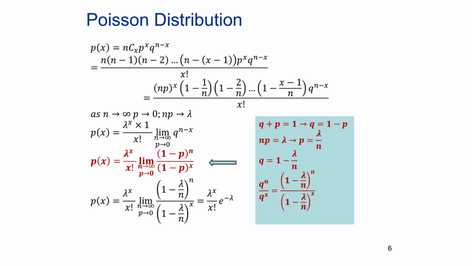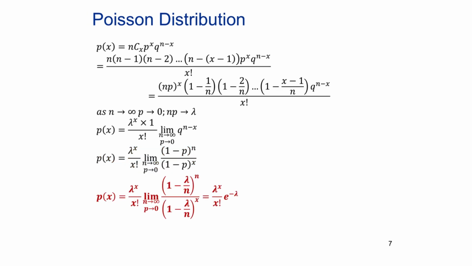Substitute 1 minus p for q using the relation q plus p equals 1. As n tends to infinity and p tends to 0 in the limiting case, we can write p as lambda by n and q as 1 minus lambda by n. Substituting these, we get the expression here.